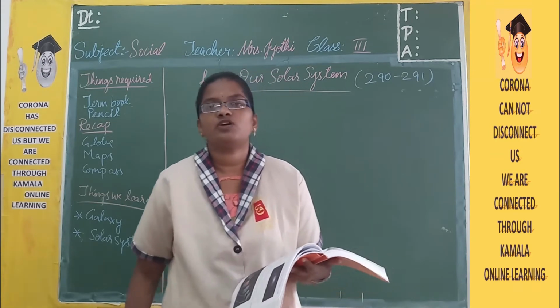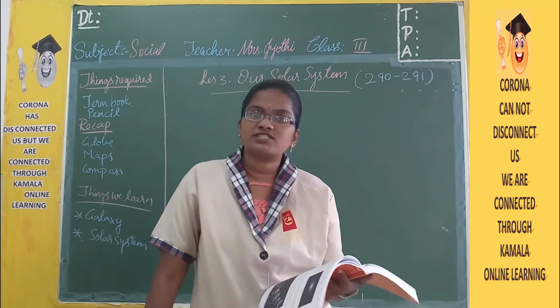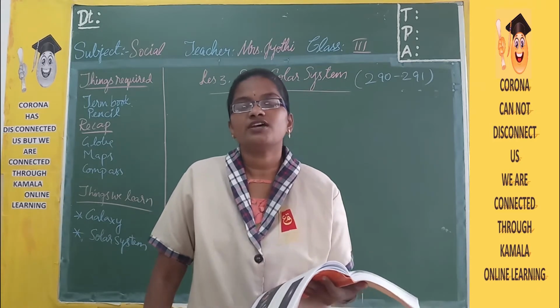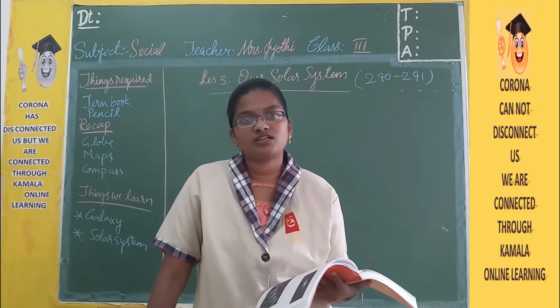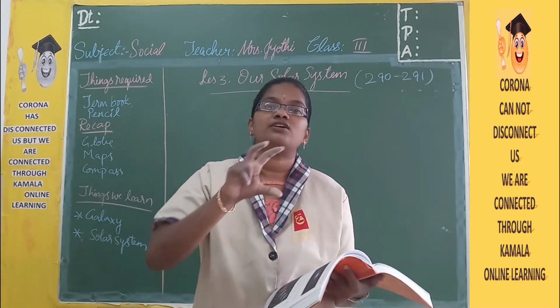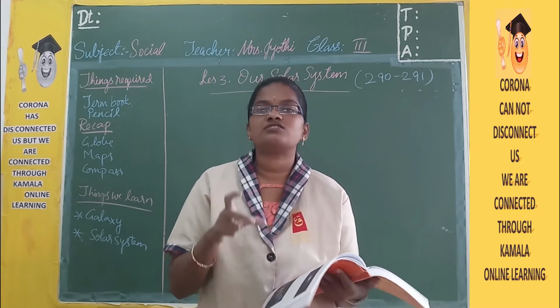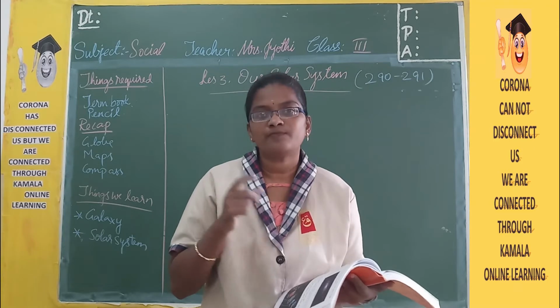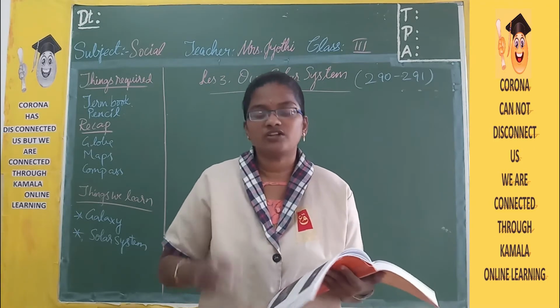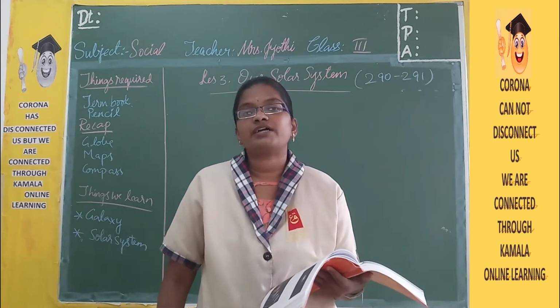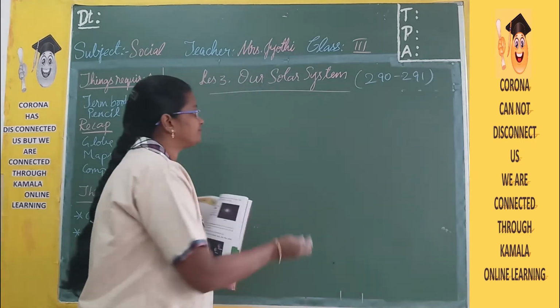So early in the morning when you get up and look into the sky, what all things can you see? You can see birds, you can see clouds, and you can see a huge round ball which is orange in color in the early morning and later it turns yellow in color, and that is nothing but the sun.